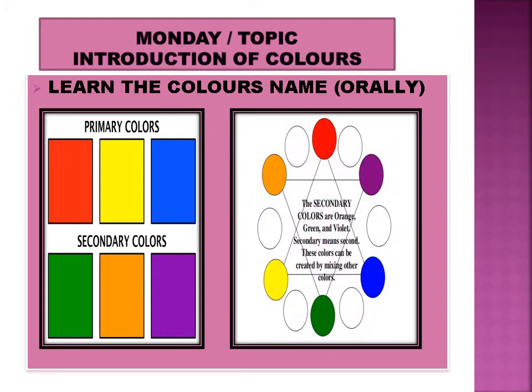On this map you can see the secondary colors are orange, green, and violet. Secondary means second; these colors can be created by mixing other colors. Is it clear? What are the primary colors? Three colors are primary colors: red, yellow, and blue. Then the other colors we call secondary.